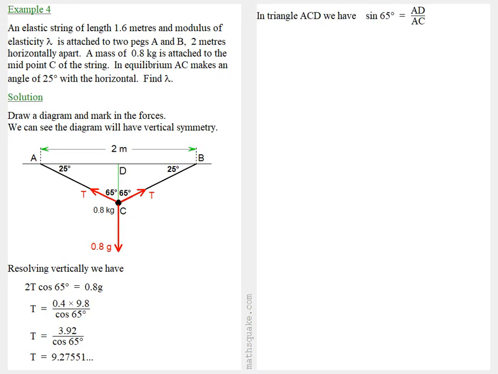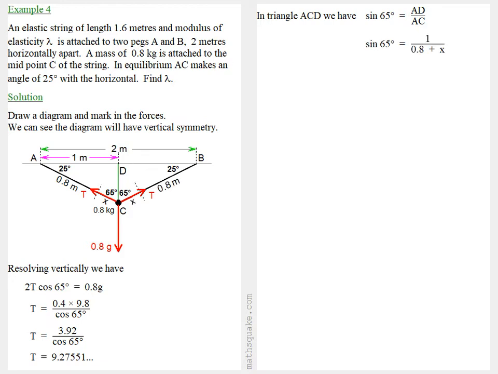Now if we look at the triangle ACD, we see that the side AD is 1 metre. So the sine of 65 is AD over AC. AD is 1, and AC is the extended length of the string. Now, the mass is at the midpoint of the string, and so on either side there's an unextended length of 0.8 metres. So the full length AC is 0.8 plus the extension of that part of the string x.